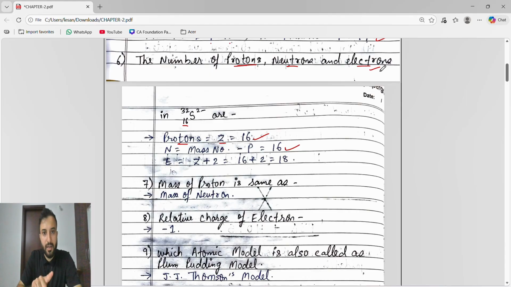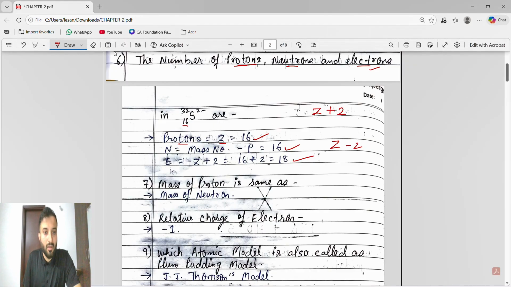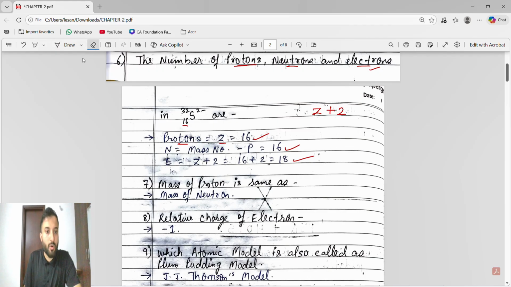But we will see for the electron whether it is a cation or anion. This is an anion. Anion means it accepts electrons, so the number of electrons will increase. So atomic number plus the anion charge, so this is 18. Many students made mistakes in the examination. The number of electrons is not simply the atomic number. Here the charge is 2 minus.